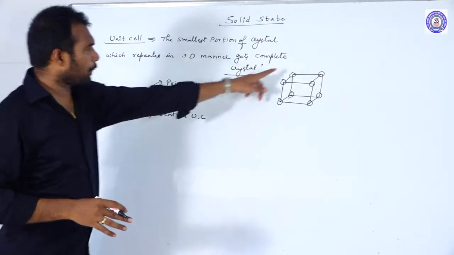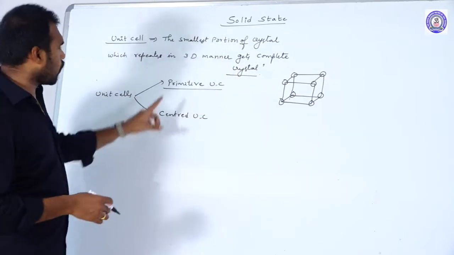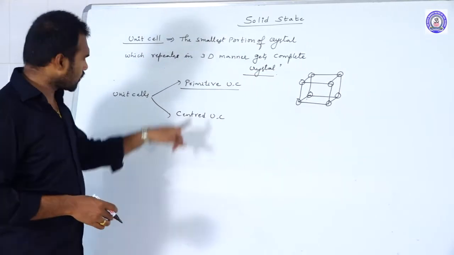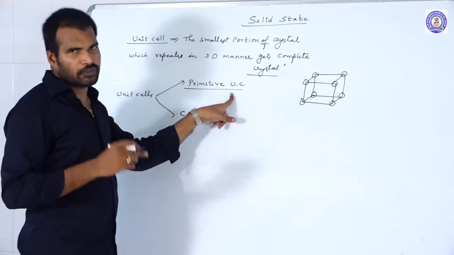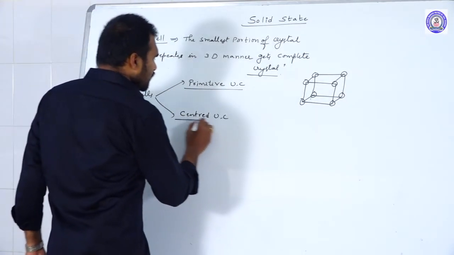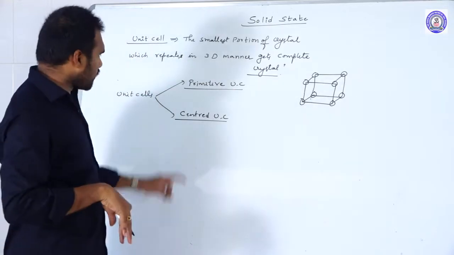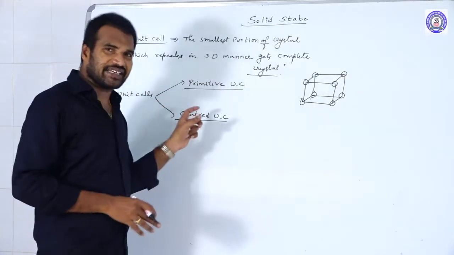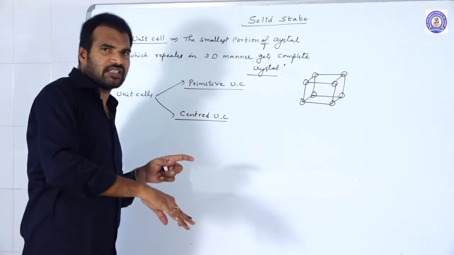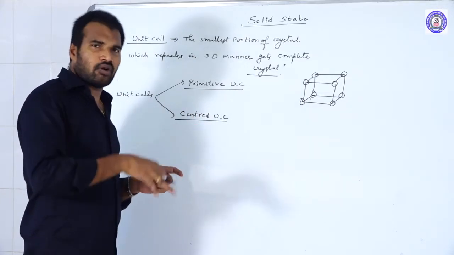Here the constituent particles are present only at the corners. Then that unit cell we call it as what? Primitive unit cell. We also call it a simple cubic unit cell. And in centered unit cells, along with the corners, some constituent particles are present at the center. Center means either face centered, edge centered, or body centered.